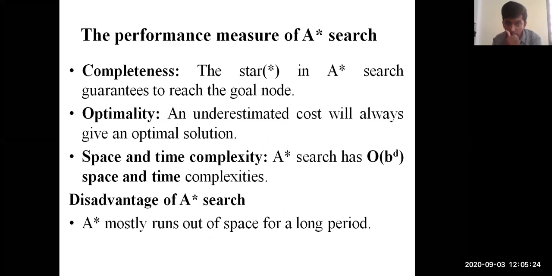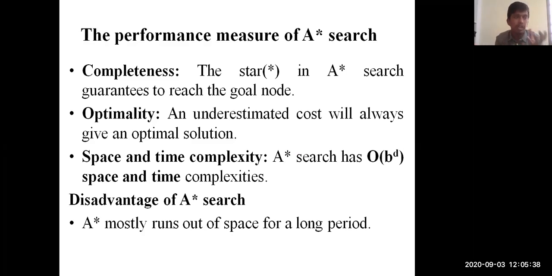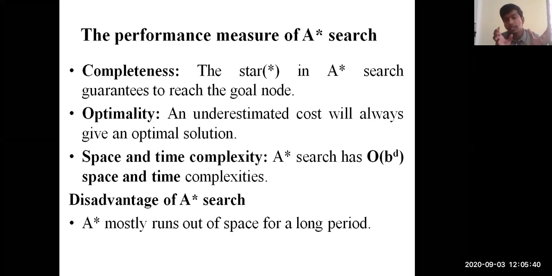Coming to the performance of the A star algorithm, as I said, the star in A star indicates there is a guarantee to reach your goal node. That's why they named it A star. Similarly, there is one more algorithm, which is AO star, but that is not part of our syllabus, so we are not discussing it. We'll try to understand only the concepts, because we have some limitations in our syllabus. We are trying to address the maximum possible techniques.